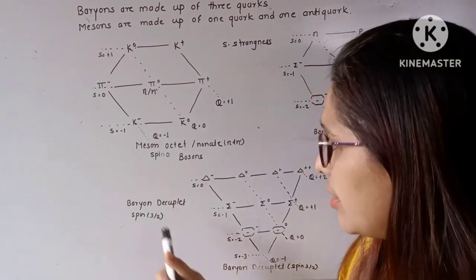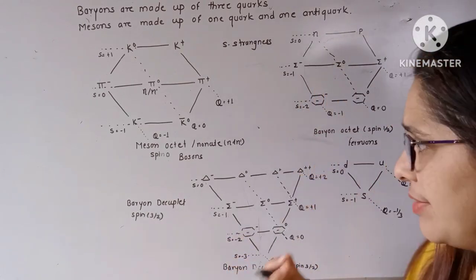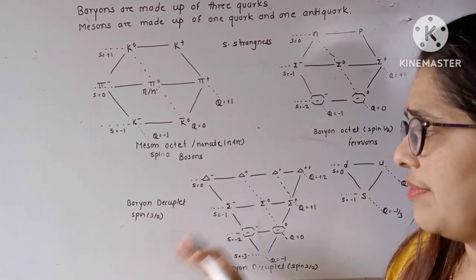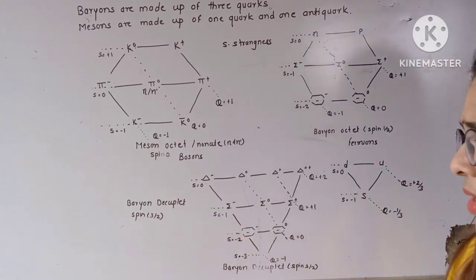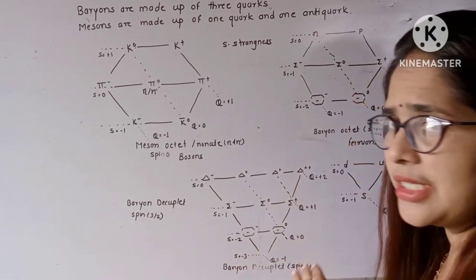Similarly, the baryon decuplet has particles with spin 3 by 2, and a triangular shape is given over here.